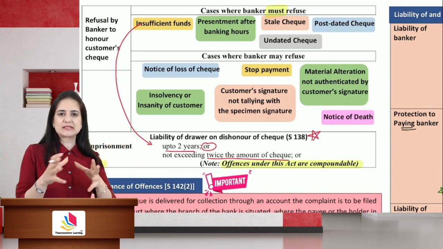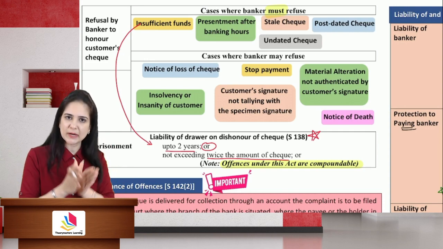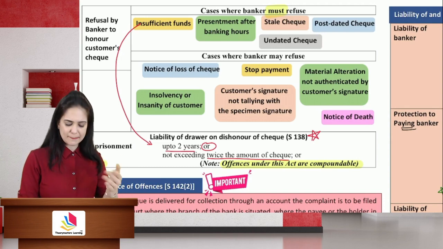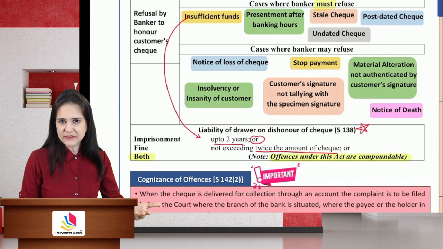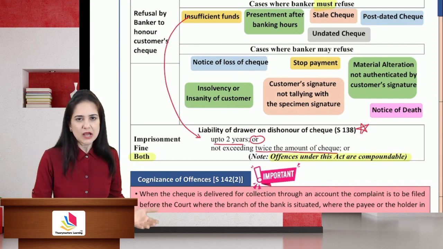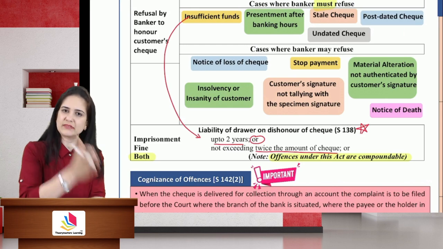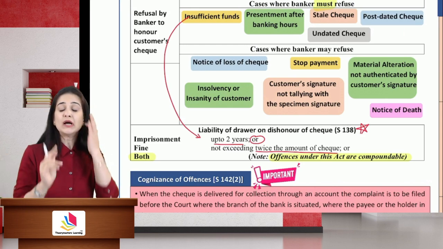So in that case, it's a compoundable offense. It means it can be mutually settled, mutually compromised between the parties. That compromise means the bank is charging a fine from you so that you don't repeat the offense, but they may not put you in prison. Compoundable offenses, when compromised, the trial ends there and then. The trial will not continue. The case ends over there.